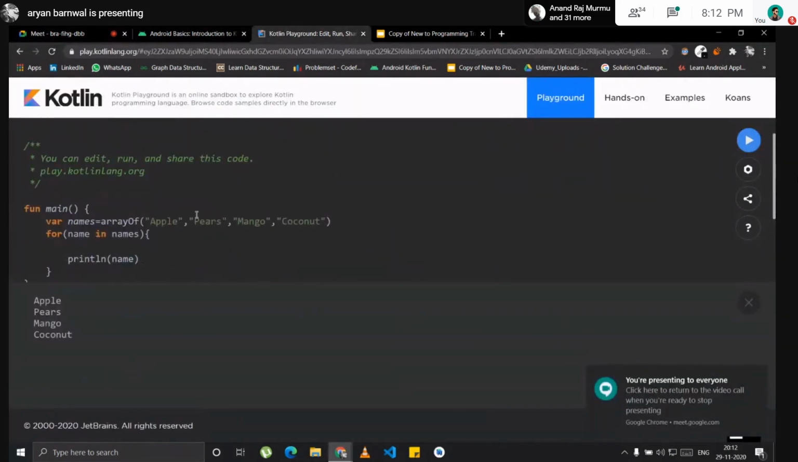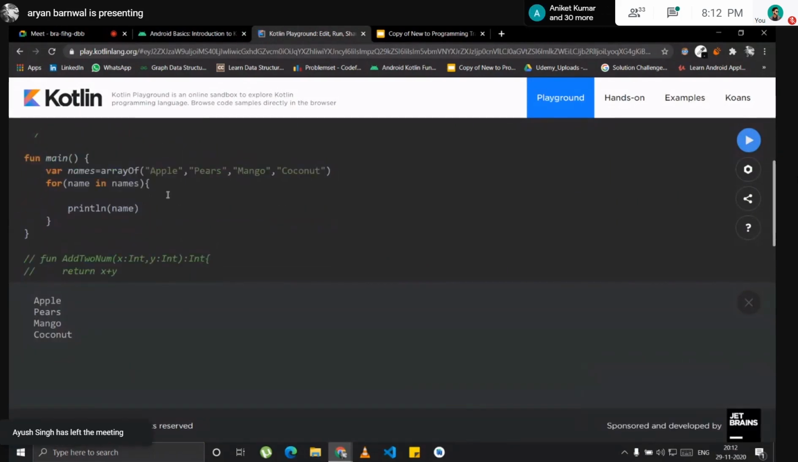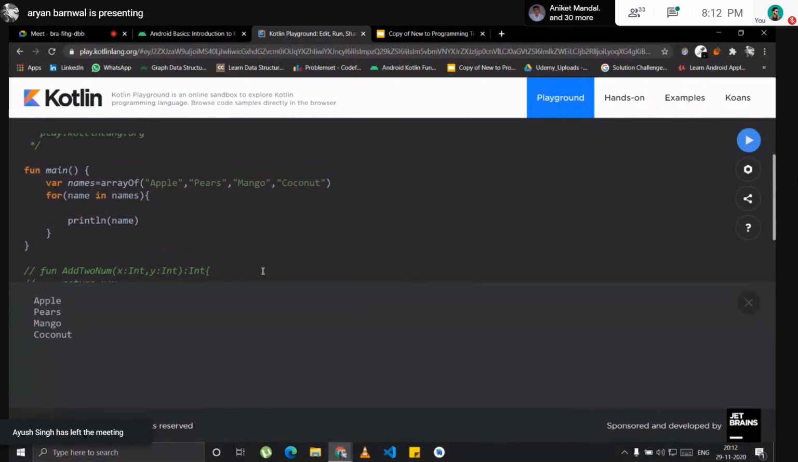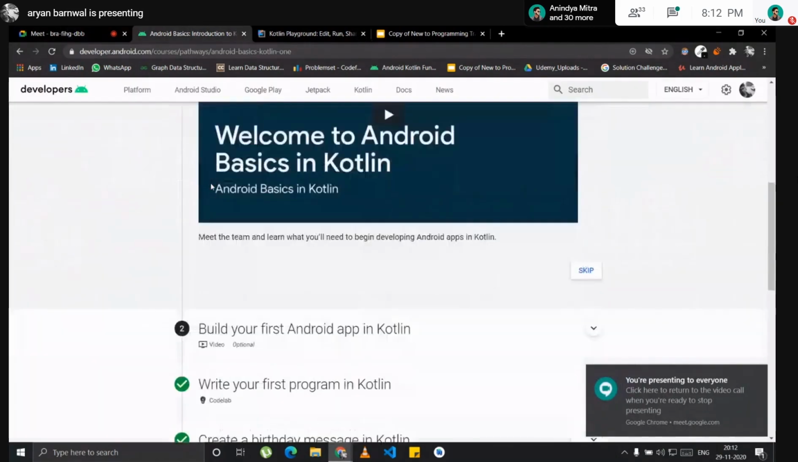So this is all. This is actually all for Kotlin, the basics. It's a mixture of Java, C++, and Python. Yeah. So that's all for Kotlin. Now we will move to Android Studio. We'll move to the codelab first.